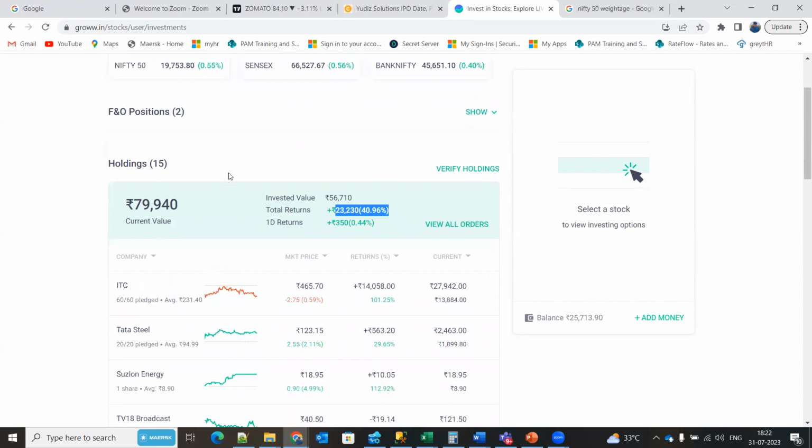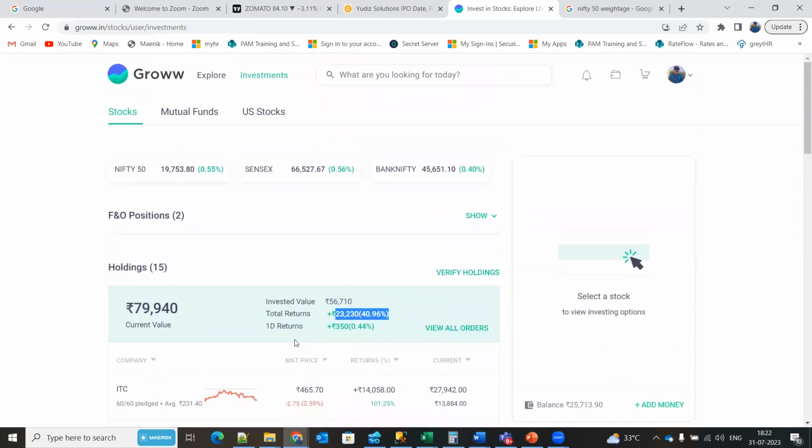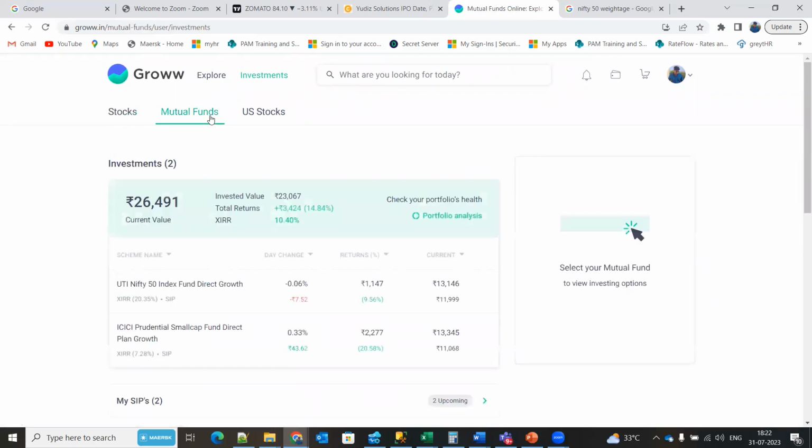How many other shares you buy, everything will come under this holdings. So this is how you buy and sell a share. Then we have something called mutual funds.